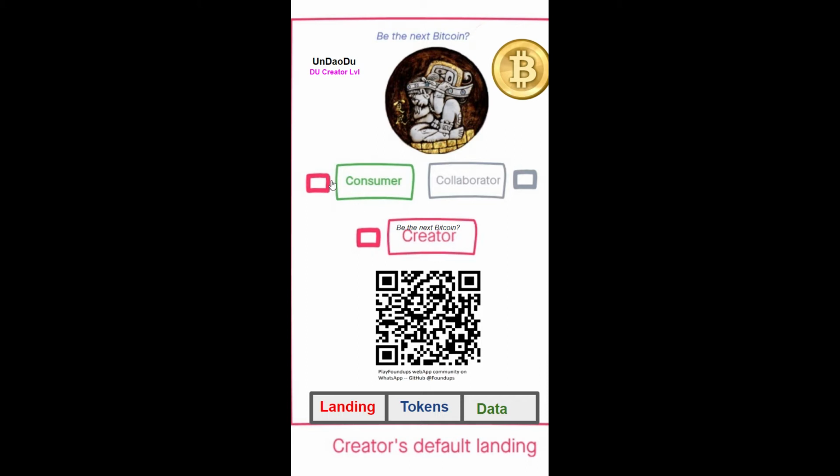And I just put check marks here to represent who are you? Who am I interacting with? And when I check mark, this QR code would actually change. So if you're just a consumer, these two things would be grayed out, right? You would not be able to use these. Only this one is. If you're a collaborator, you're sometimes a consumer and sometimes a collaborator. And collaborators can also identify who they are. So in this sense, think of a collaborator as people who are doing the testers and everything else, hospitals, medical providers. These would be known as collaborators, right?